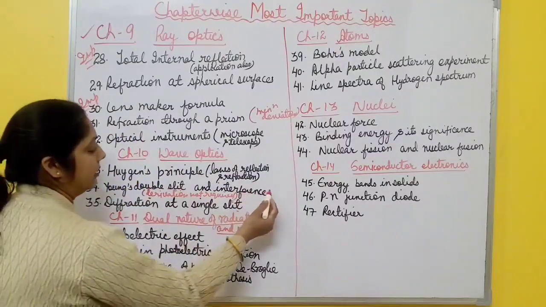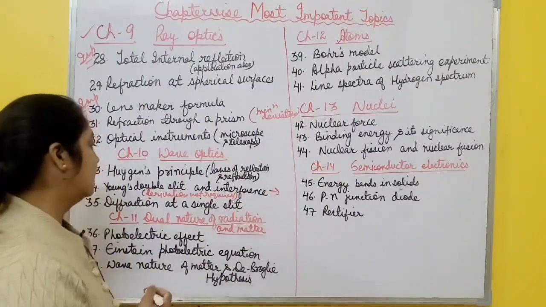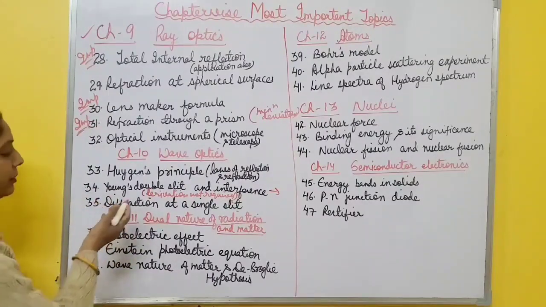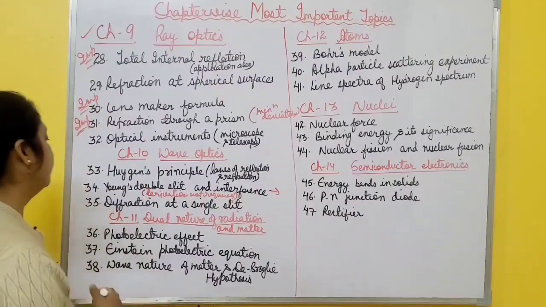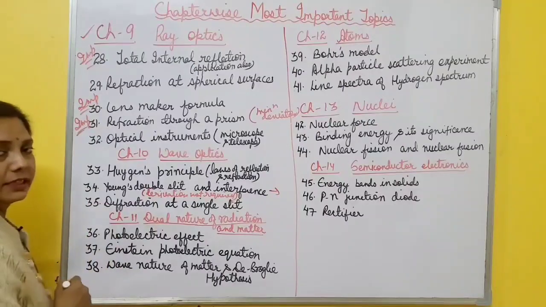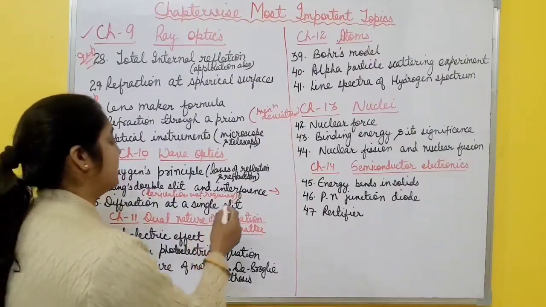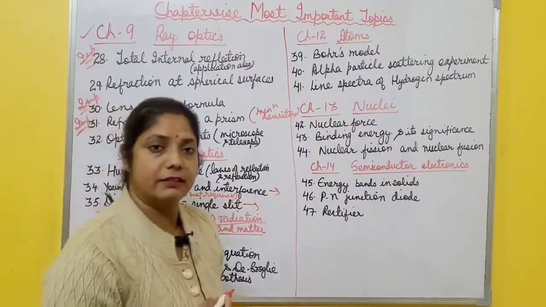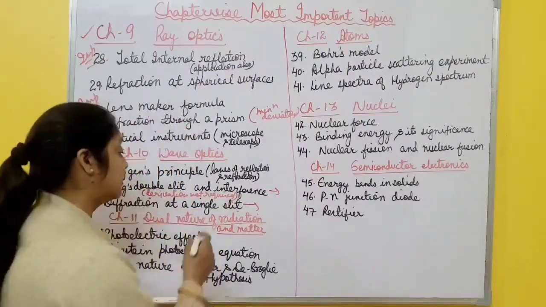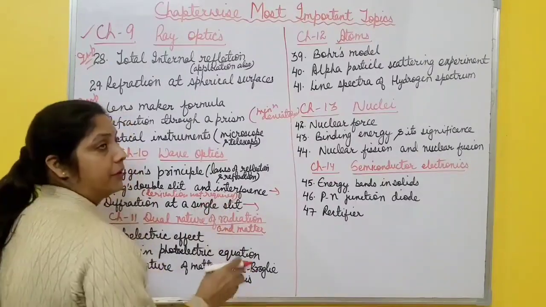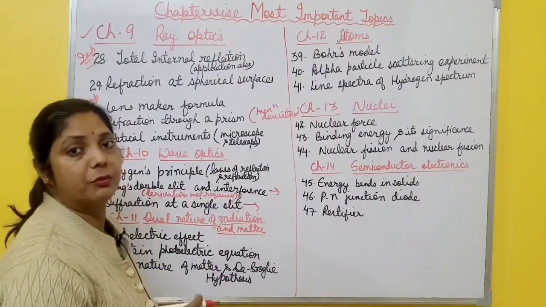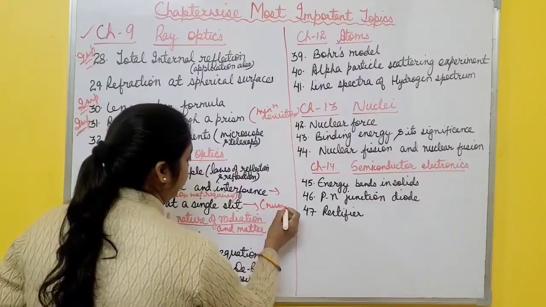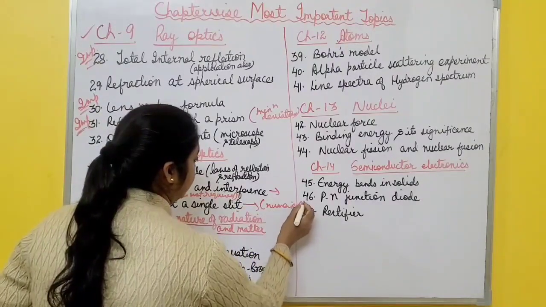And then interference, how interference takes place. So this topic is important, and numericals also come from this topic, slit width, everything you have to know. Then diffraction at a single slit. In this one also a small derivation is there, how diffraction takes place through a single slit, and most importantly numericals come from this topic. You have to determine slit width, so you must know the formula for slit width also, right? Numericals generally come from this topic, especially slit width.